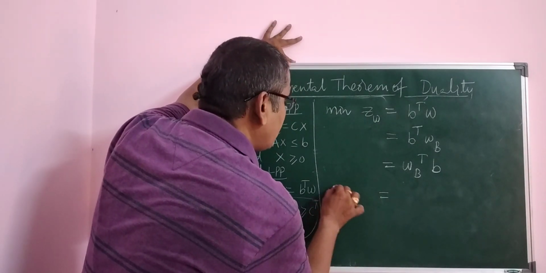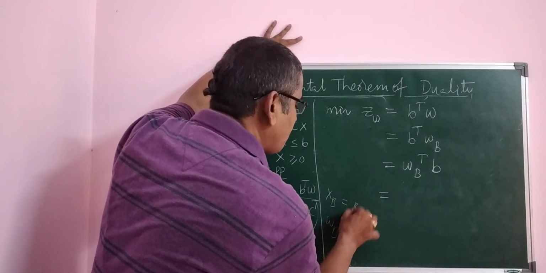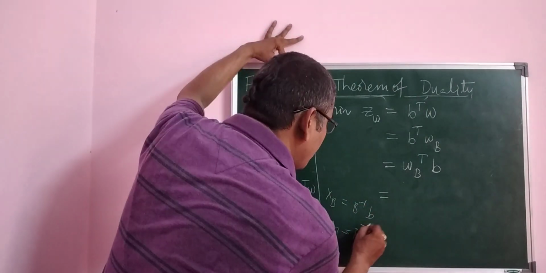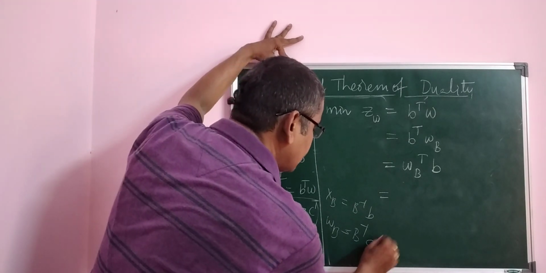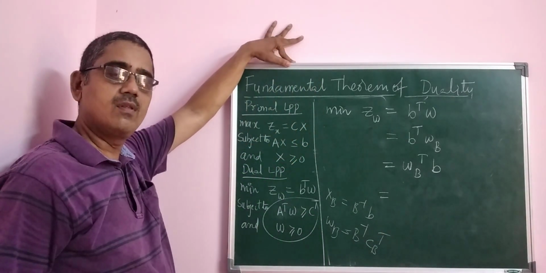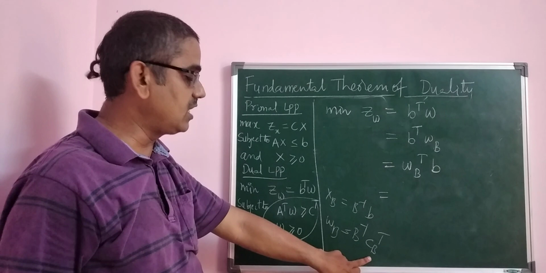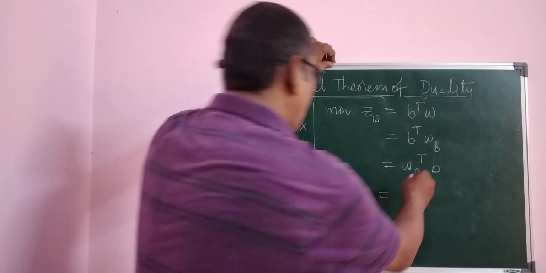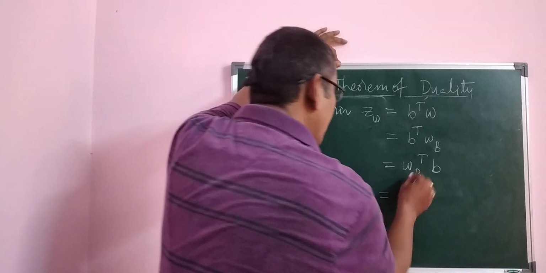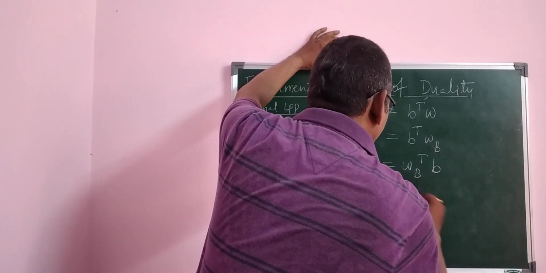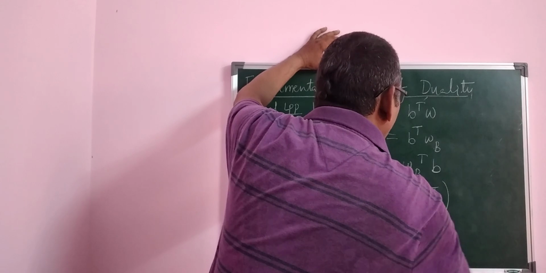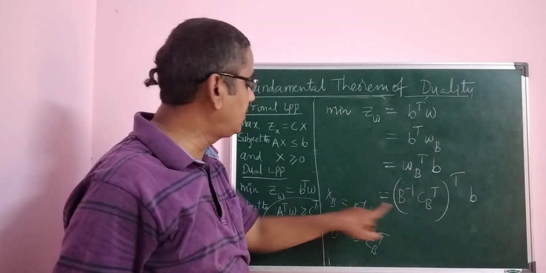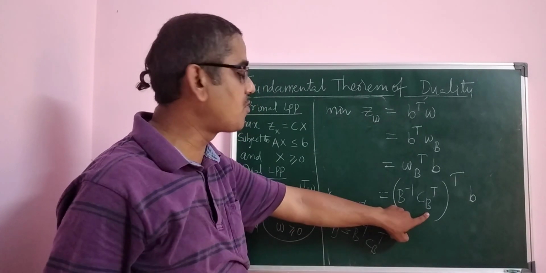You recollect, whenever you don't know, you recollect xb. xb is equal to B inverse b. Now what is omega b? Omega b is equal to B inverse C transpose, that is CB transpose. I am writing CB transpose because it is omega B, right? Similarly, now if you substitute here, omega B is nothing but B inverse CB transpose, the whole transpose B. I have replaced omega B with B inverse CB transpose.